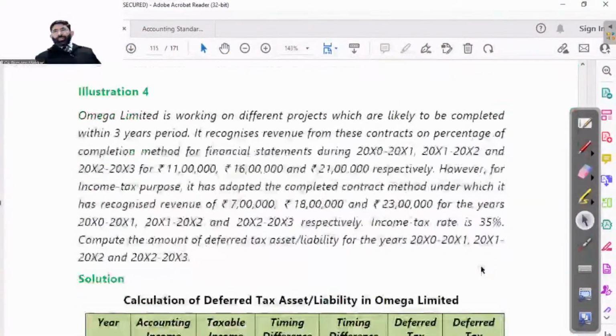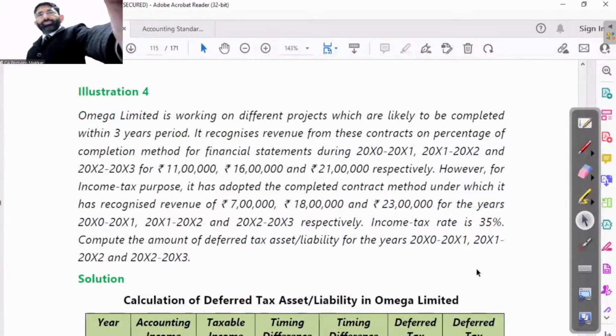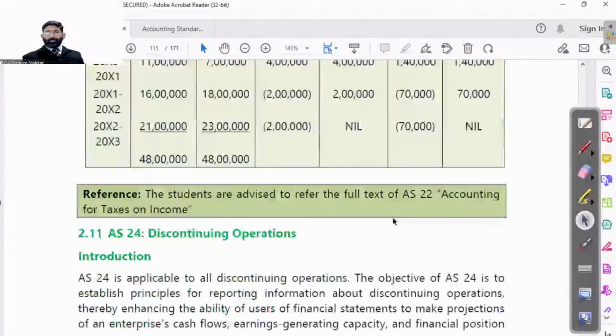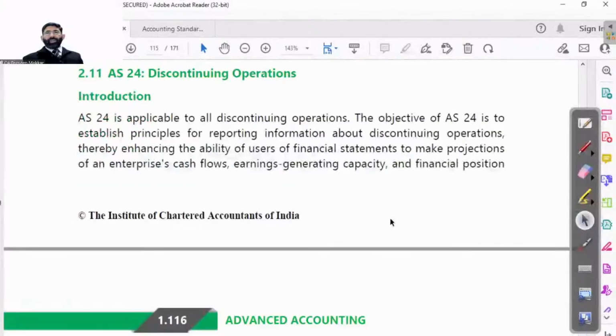So now we have to go for the next AS. AS 24, discontinuing operations, the last AS of this particular application of accounting standards syllabus. It started with very good enthusiasm from the students. I think that energy is already maintained, because when we started it,